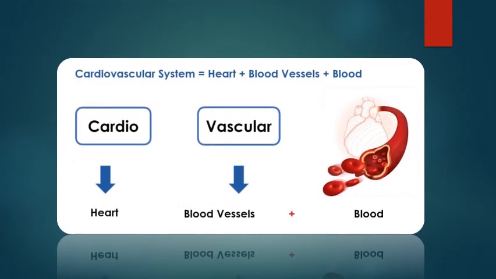I already told you about the cardiovascular system. Keep in mind, whenever you see cardio, it means it is related to the heart. Vascular means it is related to blood and blood vessels. So cardiovascular system means heart, blood vessels and blood. The system which is related to heart, blood vessels and blood is called the cardiovascular system. You can say the study of the heart and blood vessels comes under the cardiovascular system.